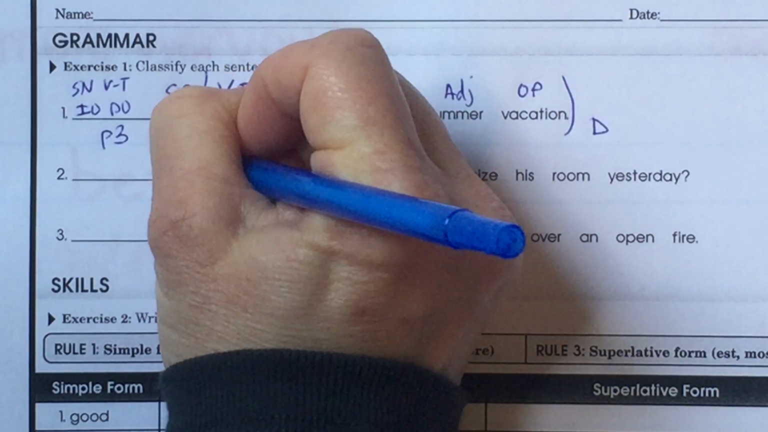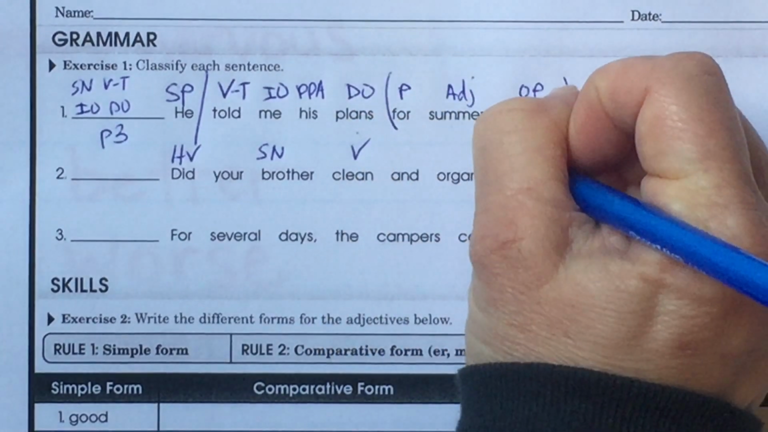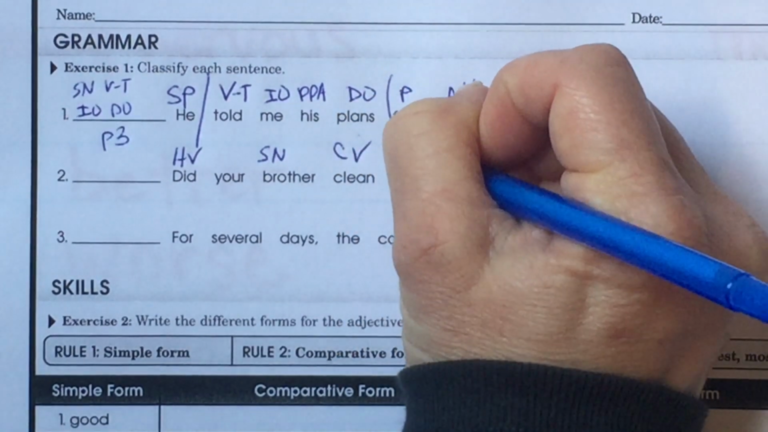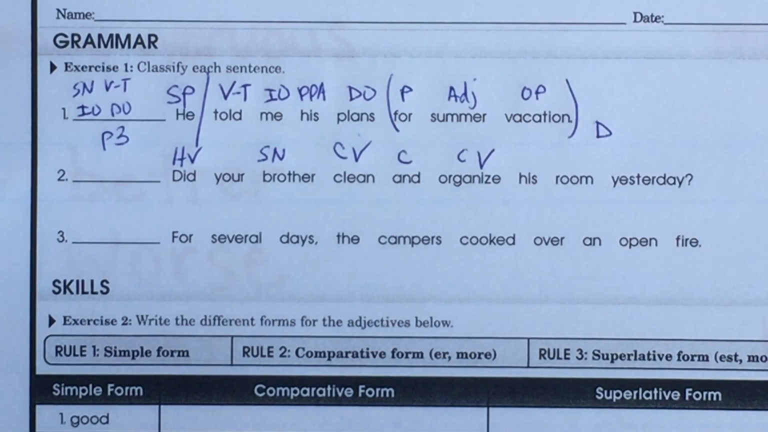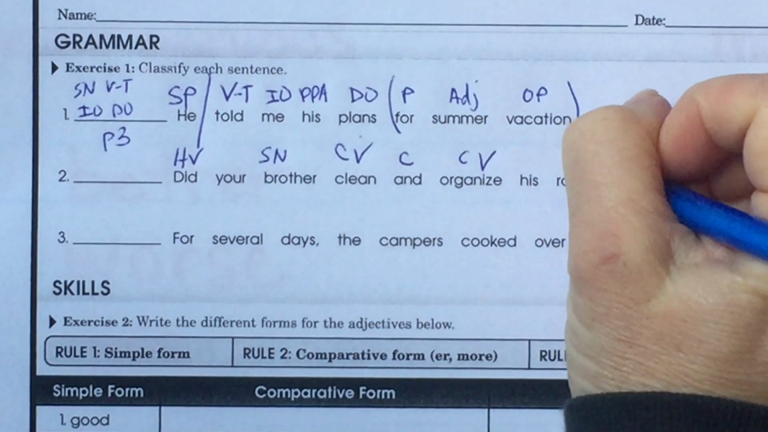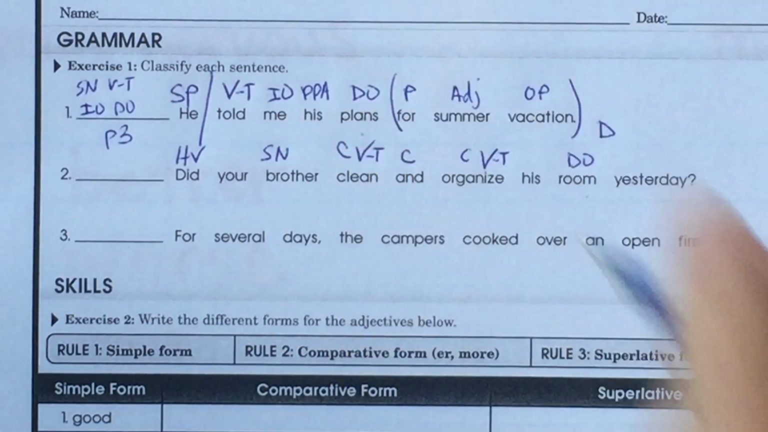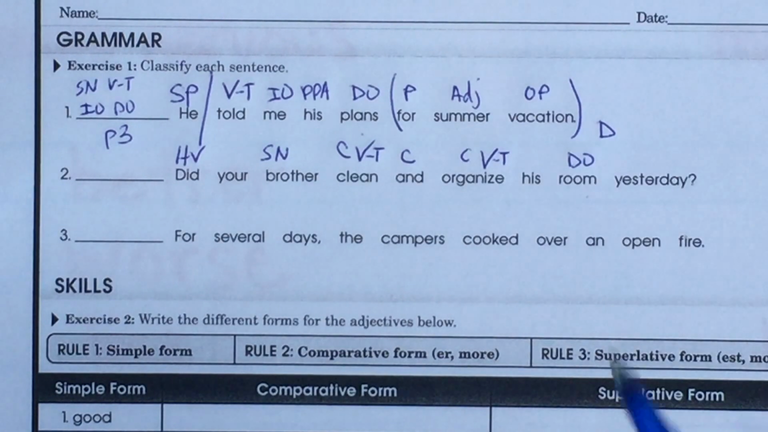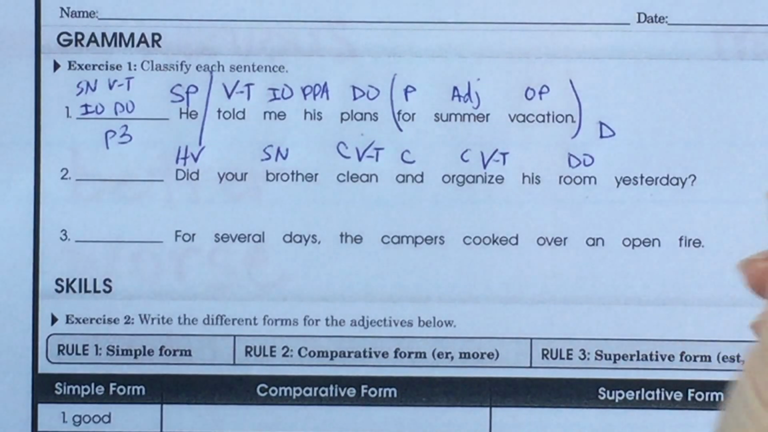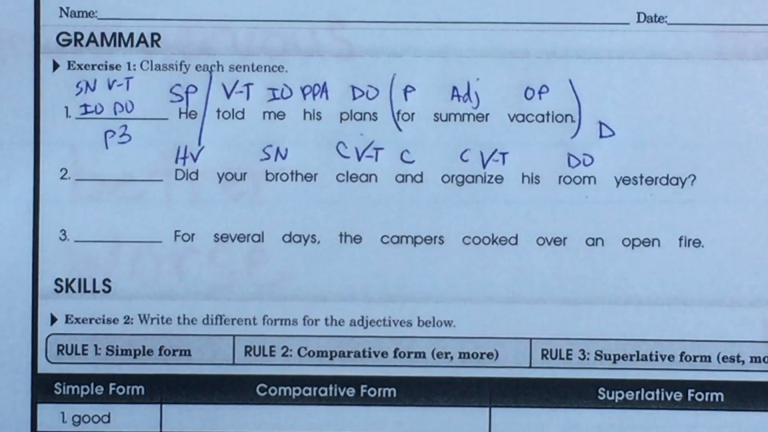So we have a helping verb, and we have two verbs. So we have a verb, and that is compound, right? And put that conjunction between there. Clean what? Clean and organize what? His room. Oh, that is a direct object. So let's go back and make these both transitive. This is a tricky one, isn't it? When? Yesterday. Let's see here, you guys know this, right? When did they do it? Adverb.